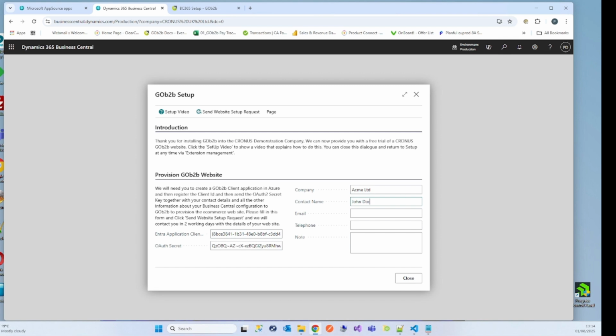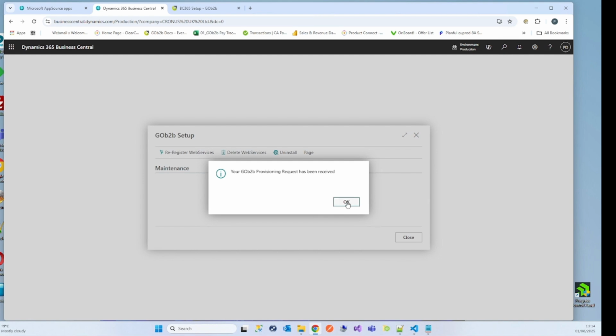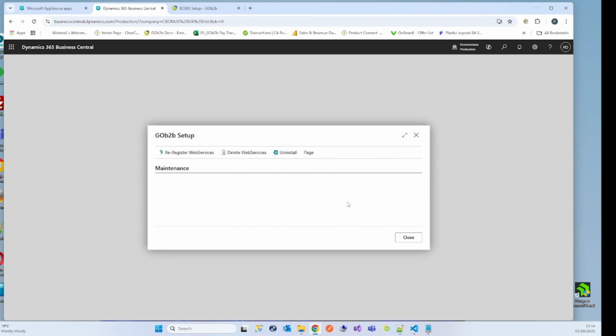Please provide your company name and contact information. Please ensure all fields are filled out and that any further information required is added to the notes field. Once this has been filled out, please select Send Website Setup Request. This will create a user in Business Central to match the Azure registration. Once this has been completed, an email will be sent to GOb2b with the details you've provided and other details we received directly from Business Central.